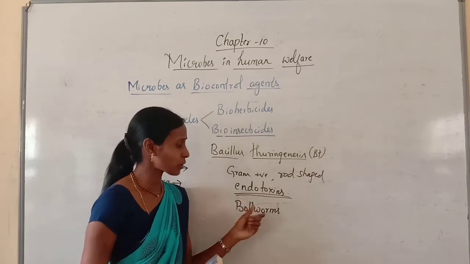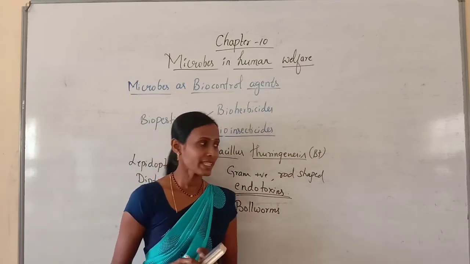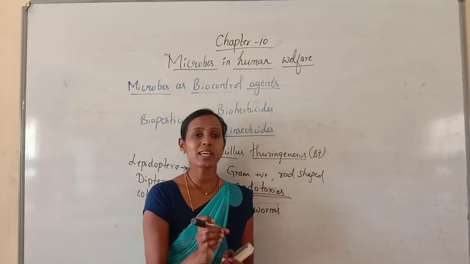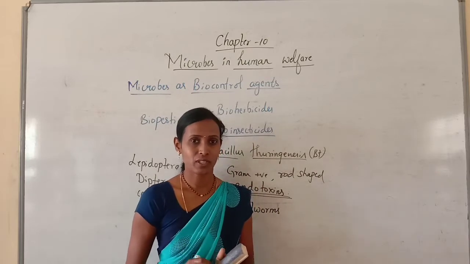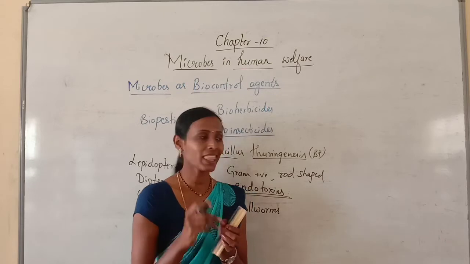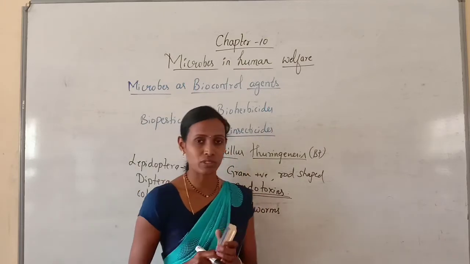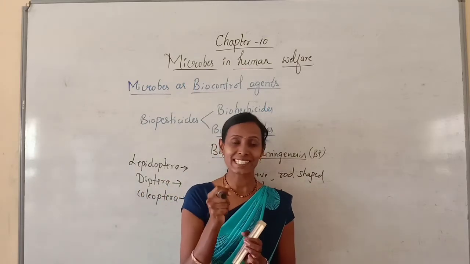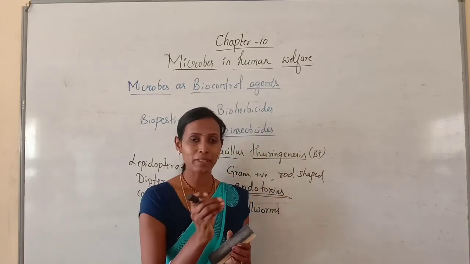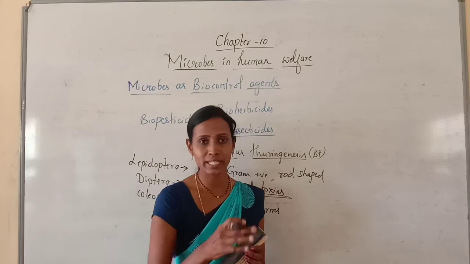How can they kill these bollworms? See, Bacillus thuringiensis bacteria are available in sachets, like shampoo sachets, as dried spores. They appear like dried spores or powdery in nature.